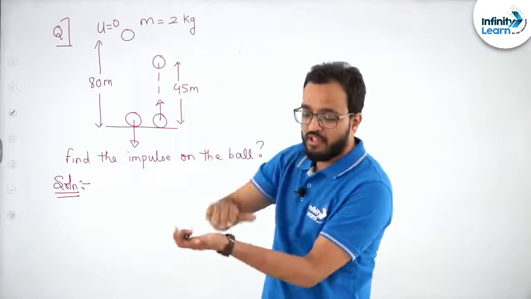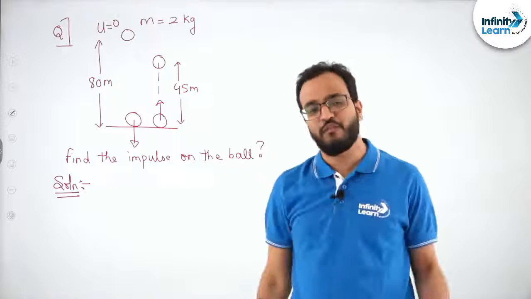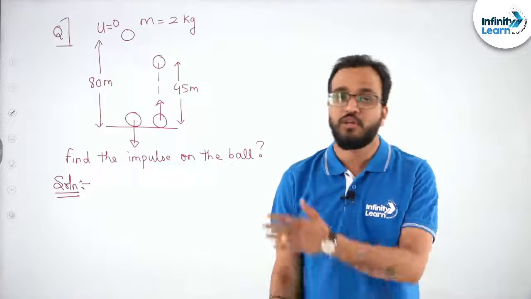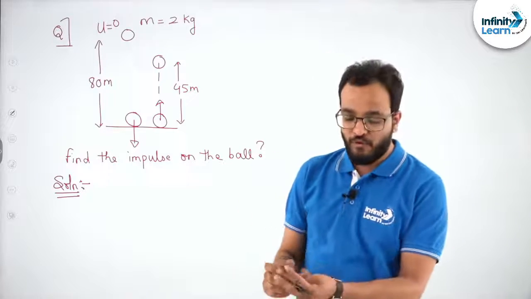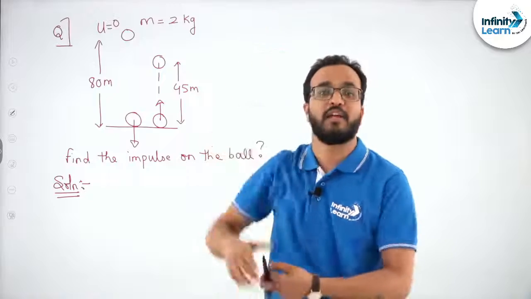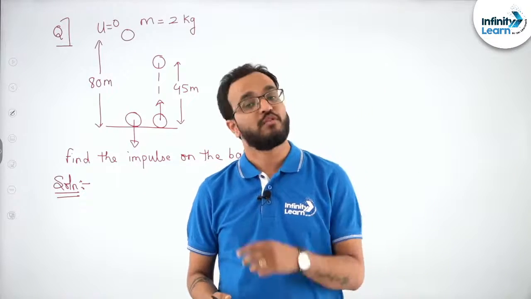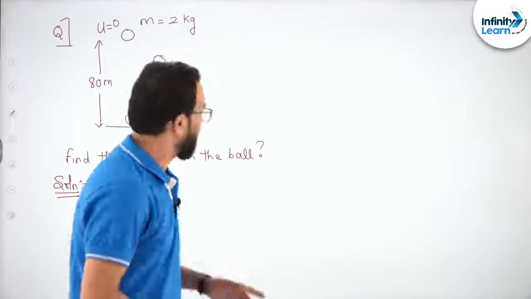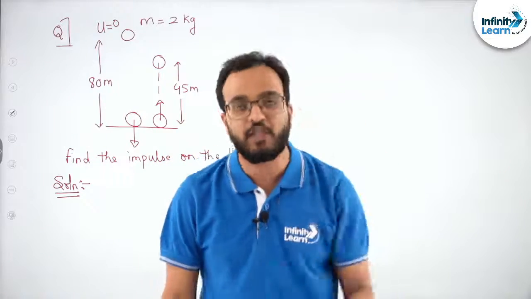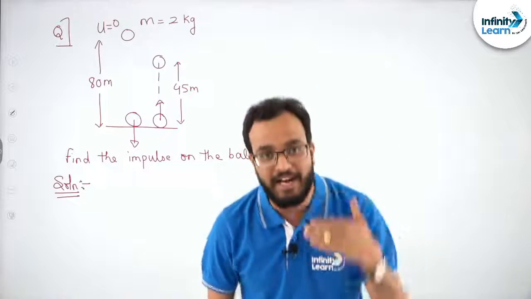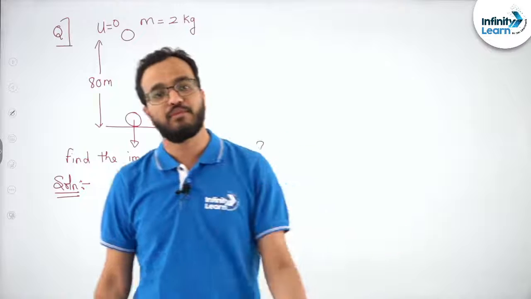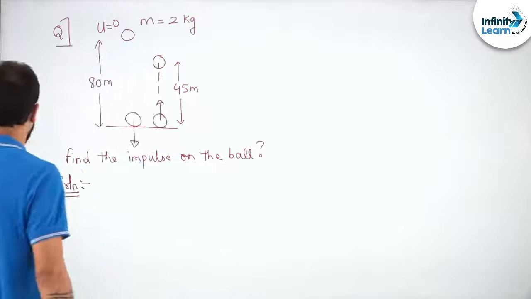So the duration is very less. Can you figure out the duration? No. Can you figure out the force? No. Because the force which came at this particular moment is very high in magnitude, right? That is why it's very difficult to find out the force and time separately, but the effect of force and time, that is impulse, that we can figure out in this question, right? Now are you getting the idea what I am trying to say, students?